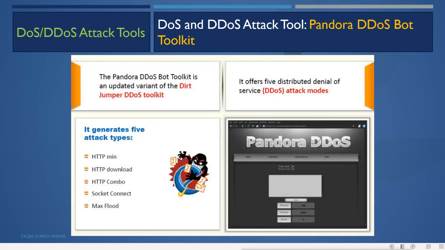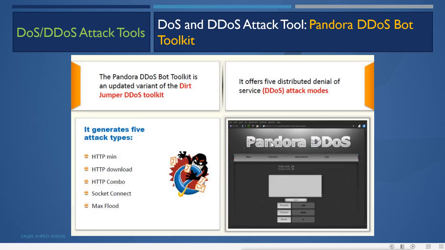Then these are the DOS and DDoS attack tools which we can use to do DDoS or DOS attacks. First is the Pandora DDoS bot toolkit. This Pandora DDoS bot toolkit is an updated variant of the Dirt Jumper DDoS toolkit. Previously it was known as Dirt Jumper, and it offers five distributed denial of service attack modes: HTTP min, HTTP download, HTTP combo, socket connect, and max flood. So it provides these different kinds of attacks which we can do using this tool.